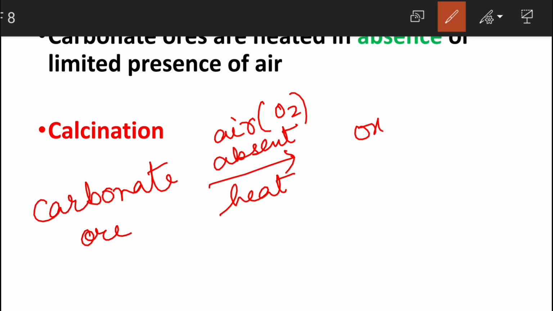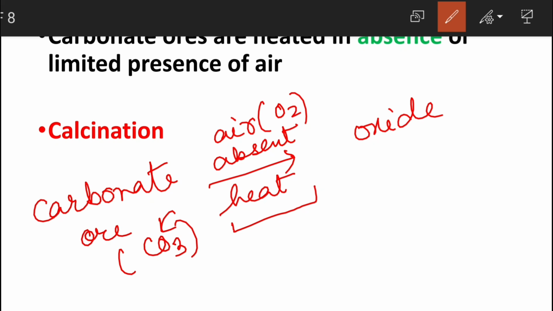So again we are going to get the oxide only. Why is air or oxygen absent here? Because carbonate already contains CO3, that means oxygen is already there. So sometimes it needs a limited amount of air, and sometimes we don't supply oxygen at all. You have to remember the difference between calcination and roasting. This process of burning in absence of oxygen is called calcination.